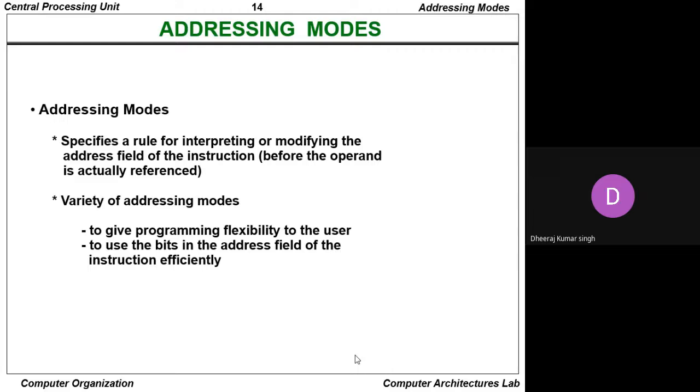addressing modes. So whenever I was just seeing your lecture of C language, you were studying a topic that is known as call by reference. So whenever you were studying call by reference, the program having the &a. &a means we want to refer the address of a variable, and the variable has been located here in memory A. So some technique is there to identify the address. So we are discussing here in computer organization what are the techniques by which we can identify the memory inside the random access memory.